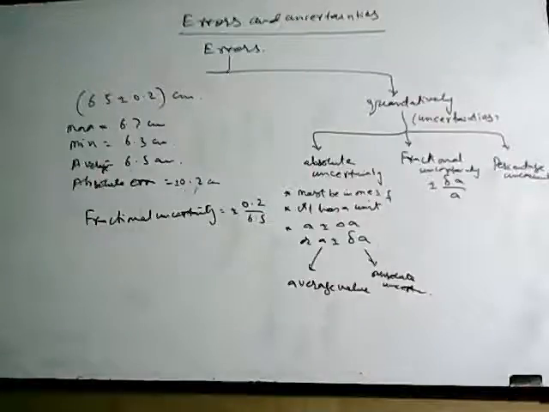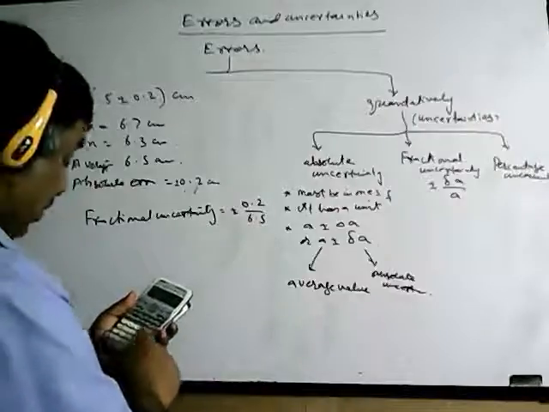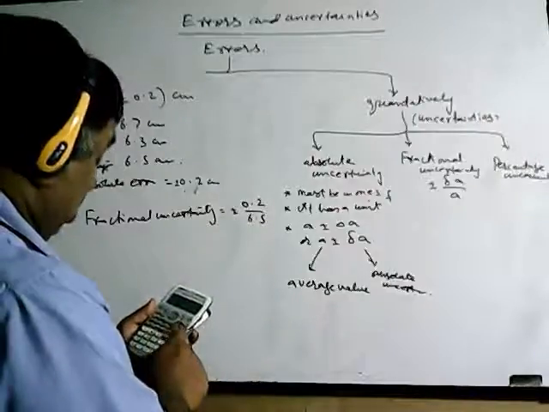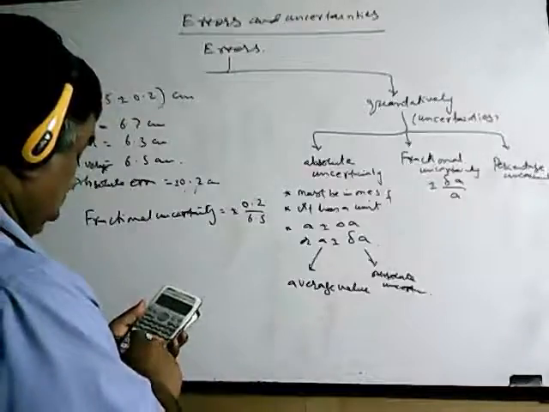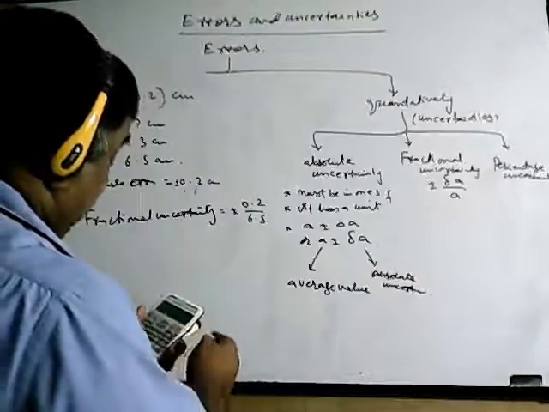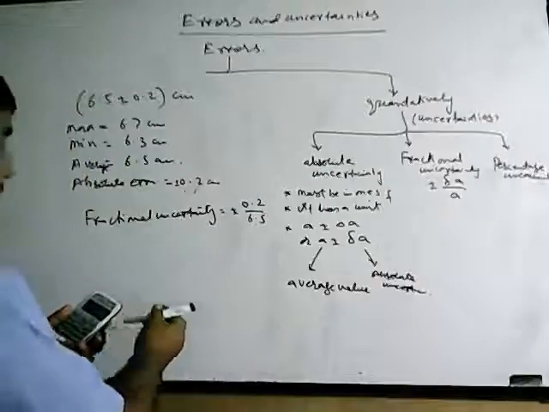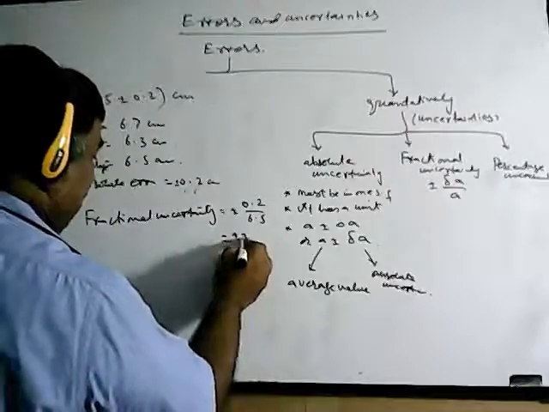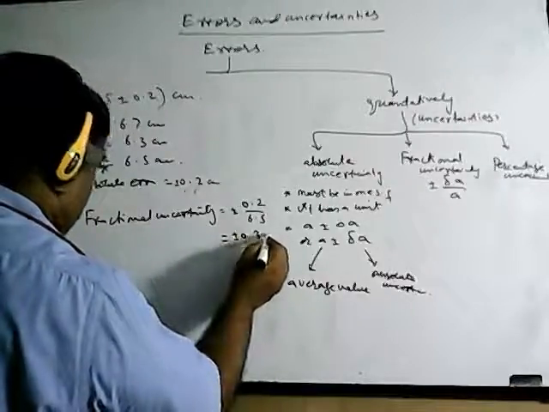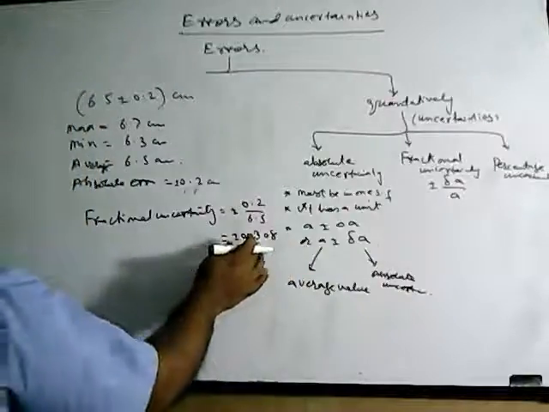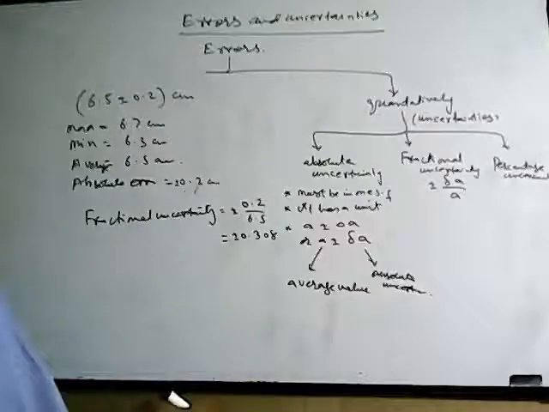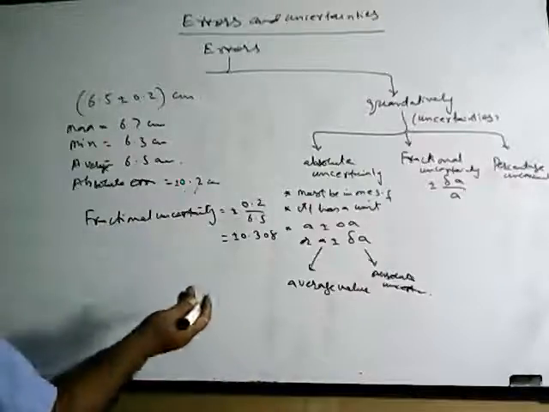There's no restriction on how many significant figures you take. Suppose the actual value comes to 0.0308. I'll write this as plus minus 0.308 after three significant figures. It will have no unit because the centimeter cancels out. If a tens power is there, it also cancels out.